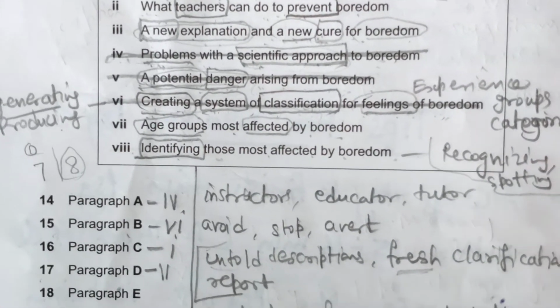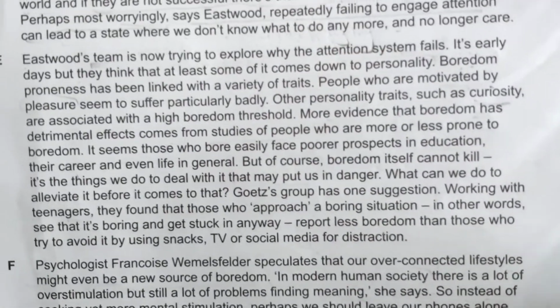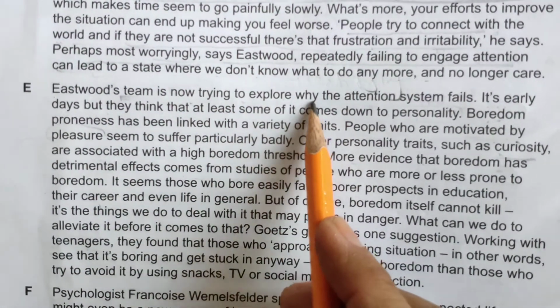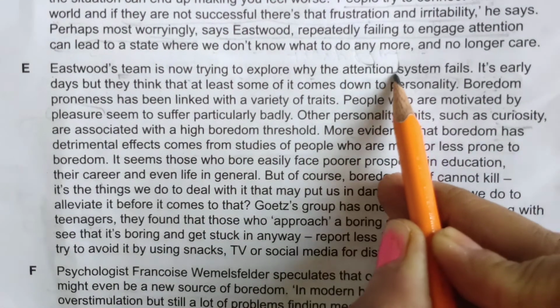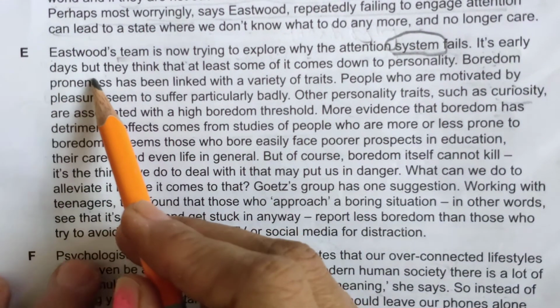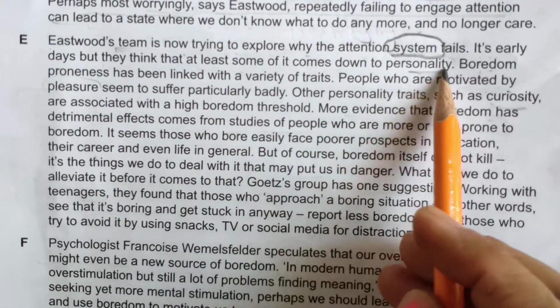Okay, let's move on to the E paragraph. Where is E? Yes, here it is. Eastwood's team is now trying to explore why the attention system fails. It's early days, but they think that at least some of it has come down to personality.